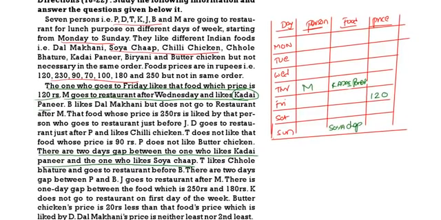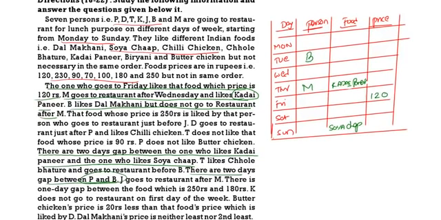Then B likes dal makhani but does not go to the restaurant after M. That means before M only B must come, and B is liking dal makhani. There are 2 days gap between P and B. Suppose if I take B on Monday, that is wrong because 2 days gap should be there between P and B. If Monday B is wrong, I can take B as Tuesday.